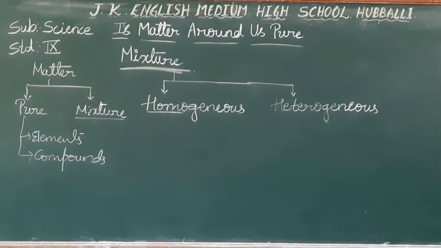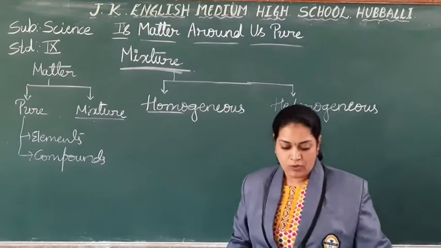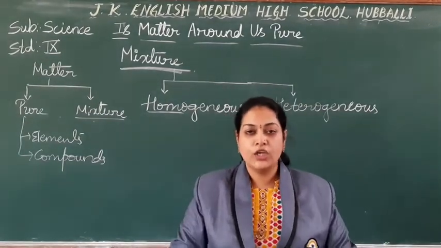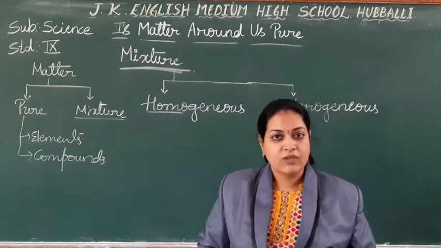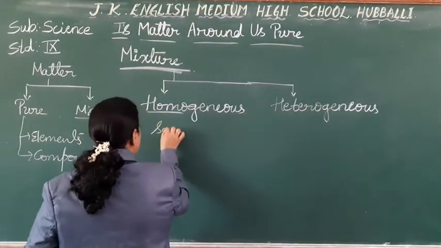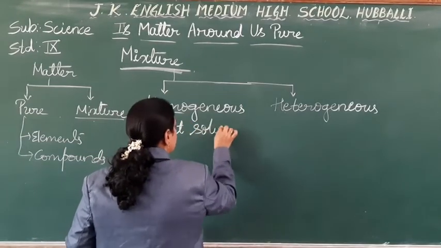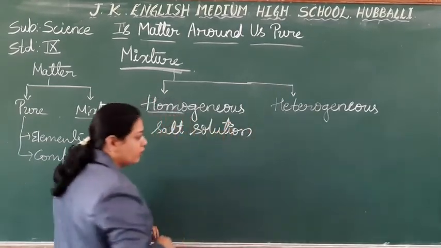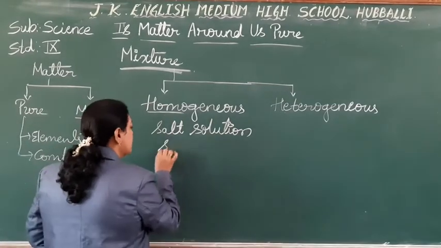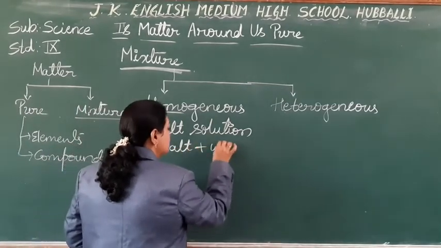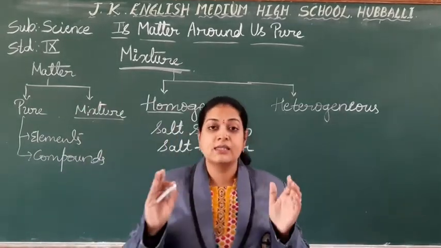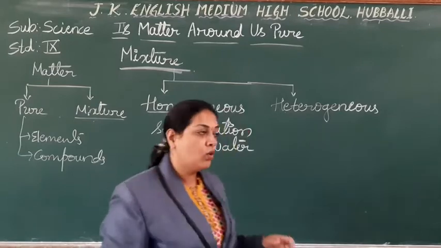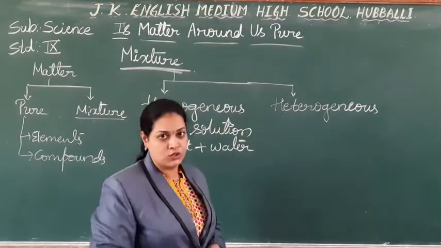We discussed in our previous class. Homo is nothing but single. If it is made up of constituents which are indistinguishable, right? Take the example of the salt solution. In this you have mixed salt plus water, but when mixed with each other, it is indistinguishable. You cannot divide. So it is called a homogeneous mixture.